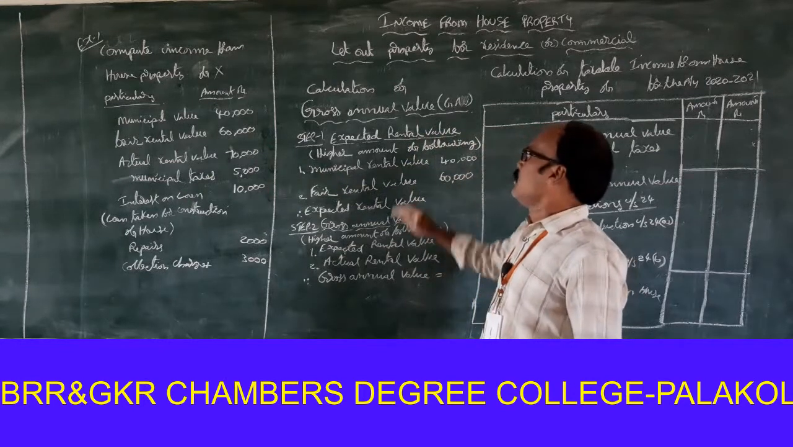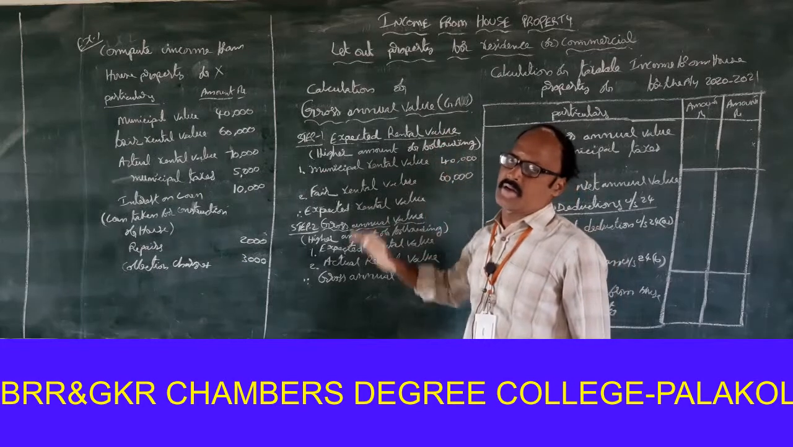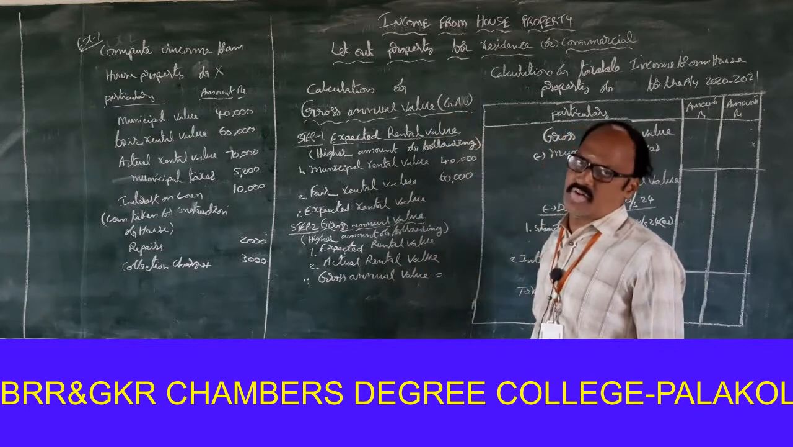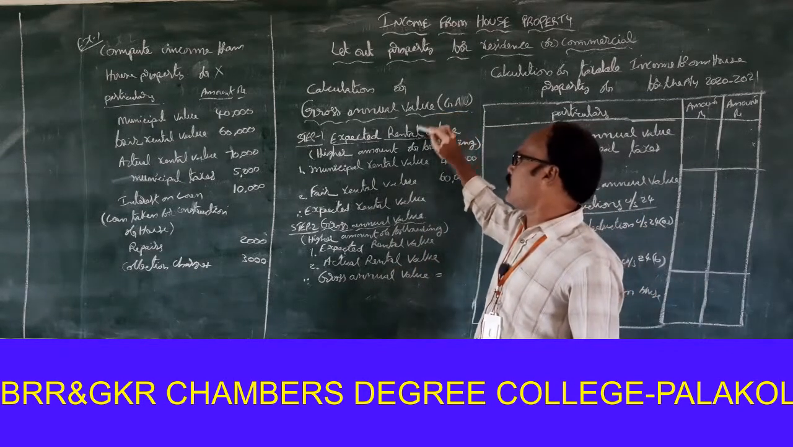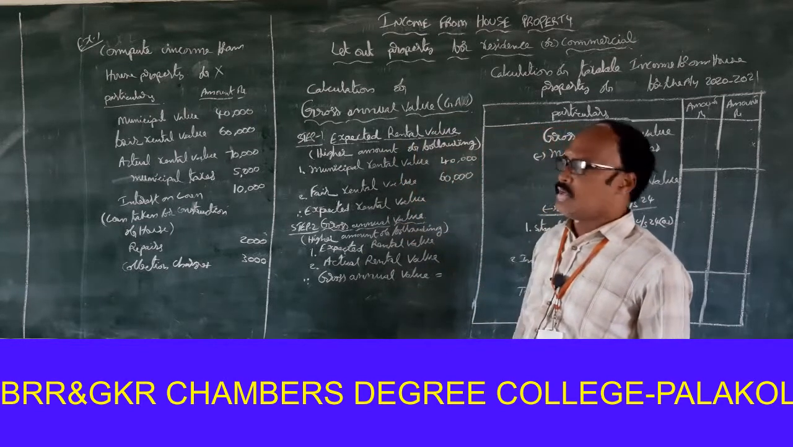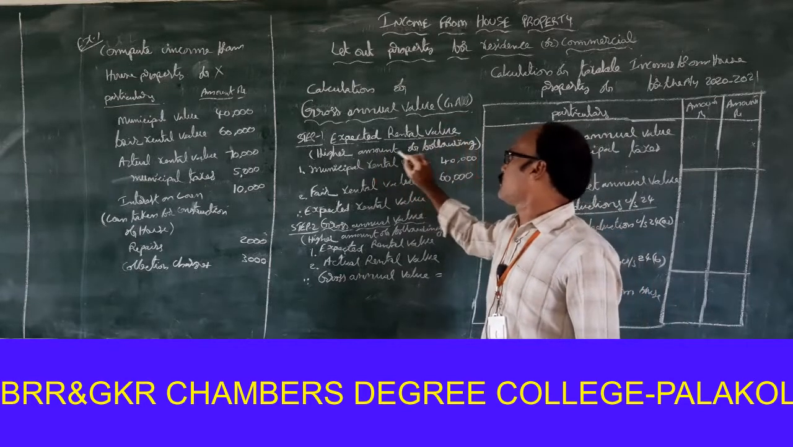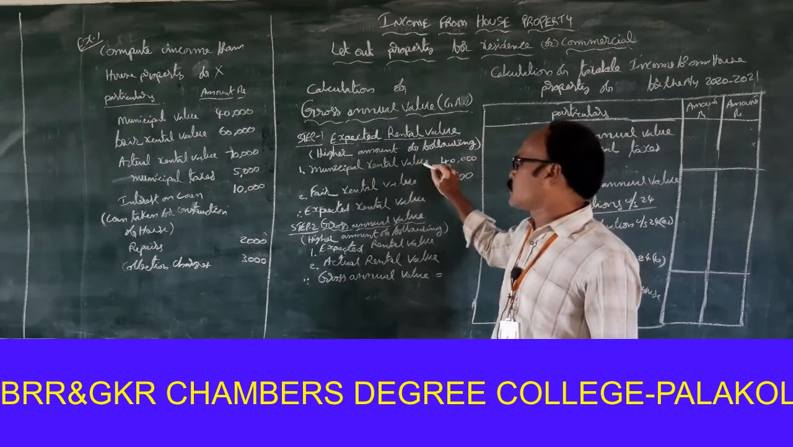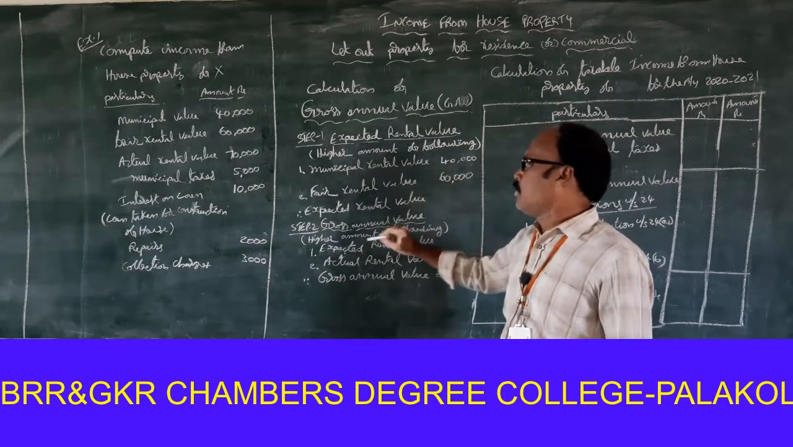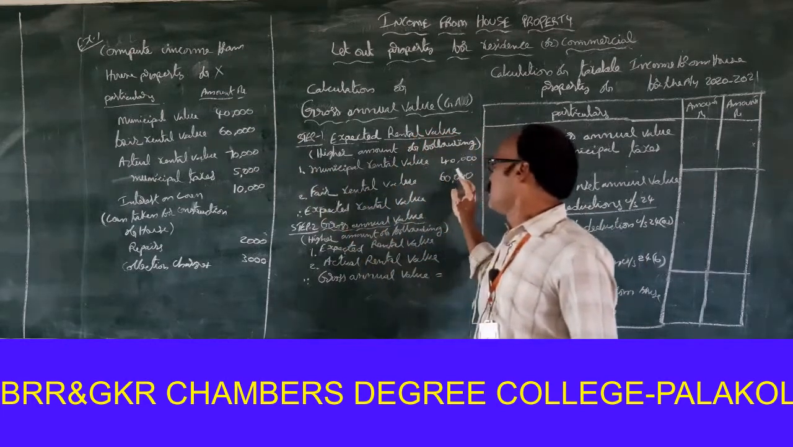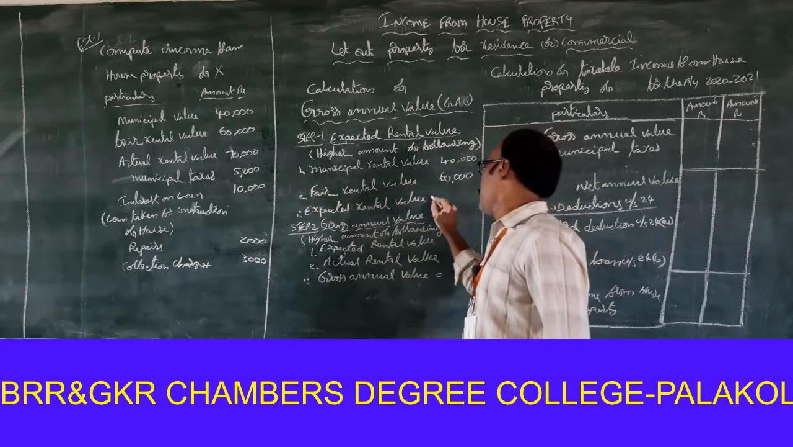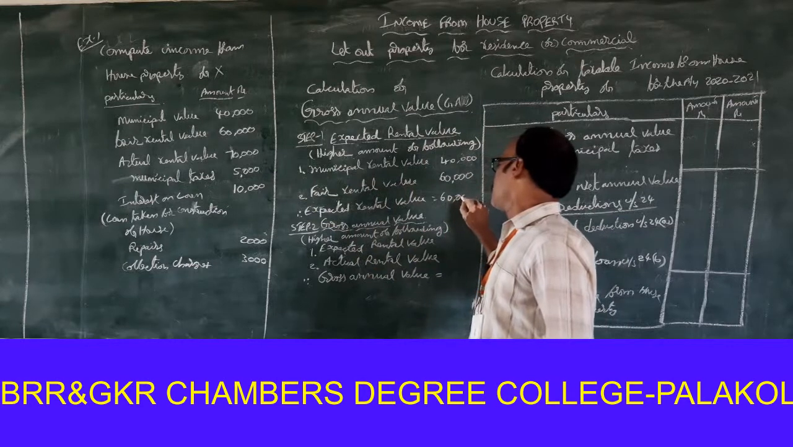Once again, for calculation of taxable income from house property, two procedures are required. One is calculation of gross annual value. For calculation of gross annual value, two steps are required. Step 1, expected rental value: the higher amount of the following. 1, municipal rental value. Second one is fair rental value. Municipal rental value, how much is this? 40,000. Next one, fair rental value, how much? 60,000. The higher amount of the following is 60,000.